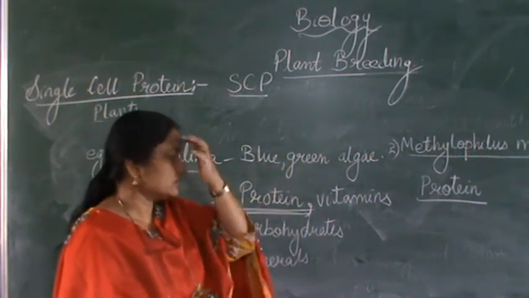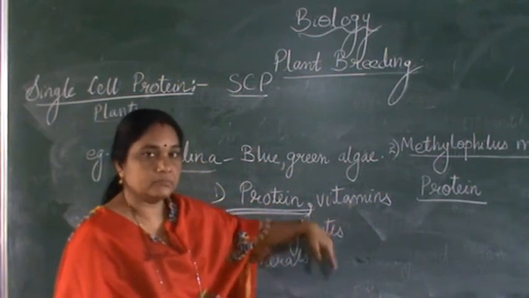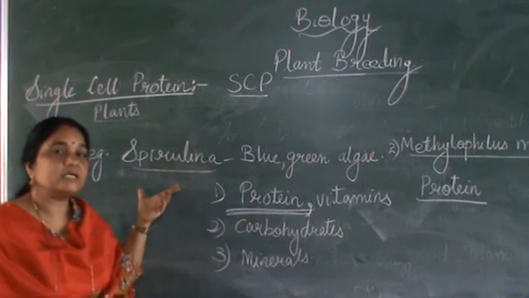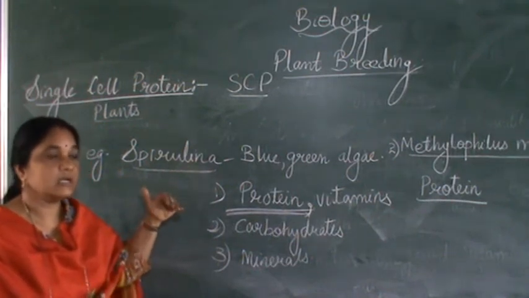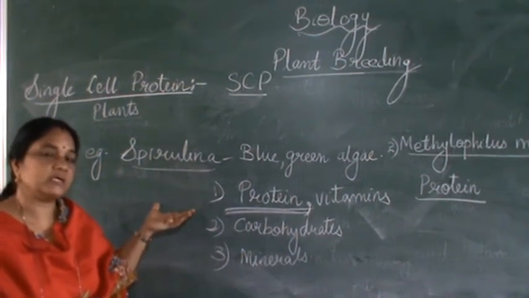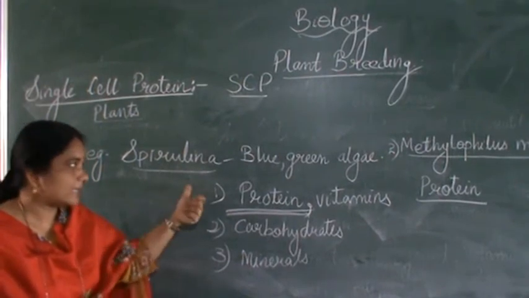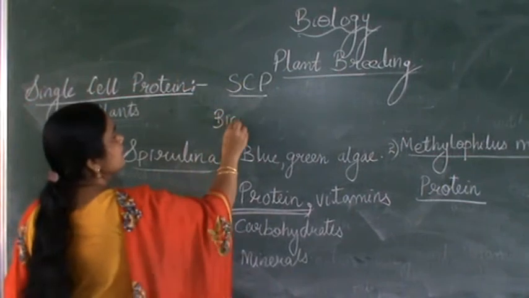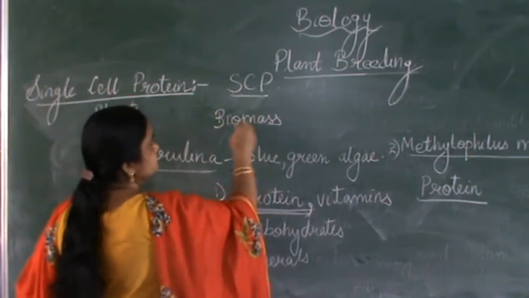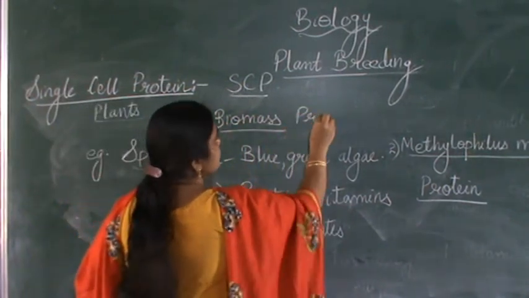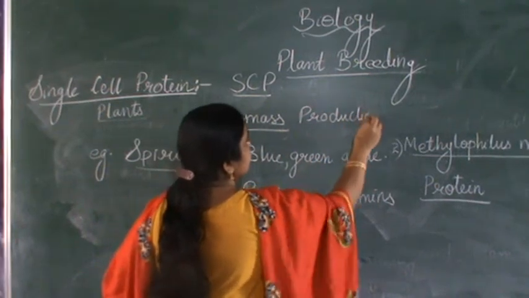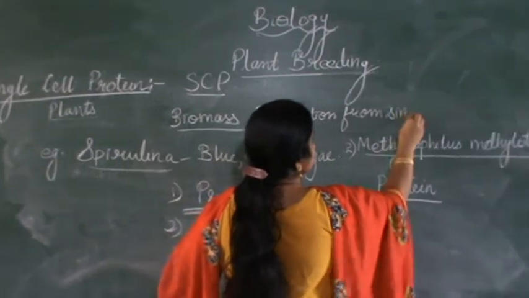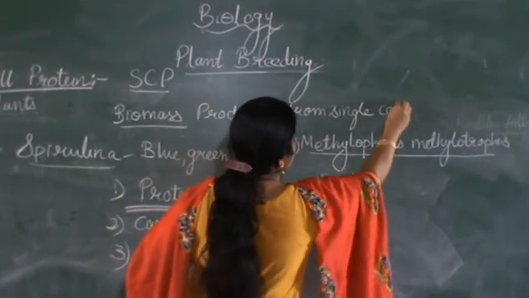Alright, so the main advantage of single cell protein is that they are very easy to grow. What medium can we use for growing them? They can be grown on a large scale. On a large scale, biomass production can be done from a single cell, which is SCP.